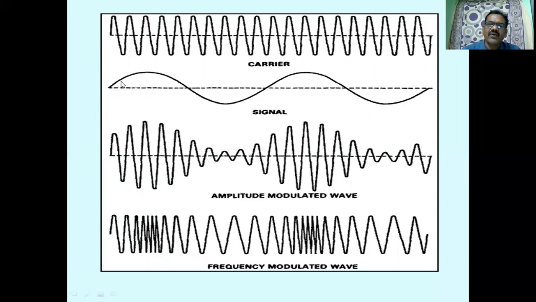That means a low frequency message signal is placed onto the varying amplitude of the carrier. The message signal is impressed upon the varying amplitude of the carrier. See, there are variations in the amplitude of the carrier. The message is there on the envelope, on the top portion of the varying amplitudes of the carrier. This is called amplitude modulation.